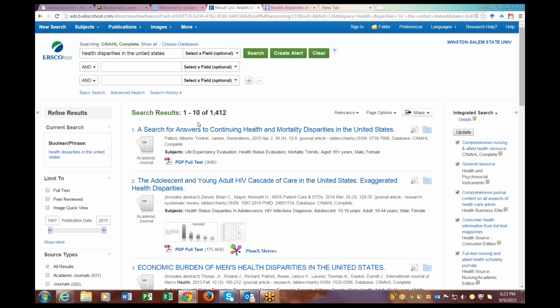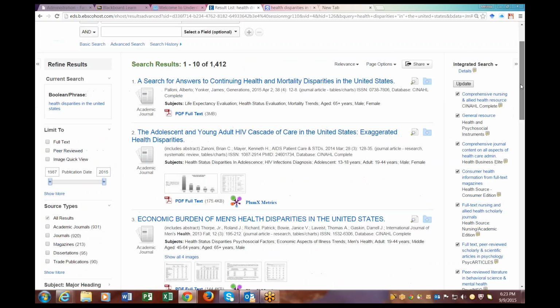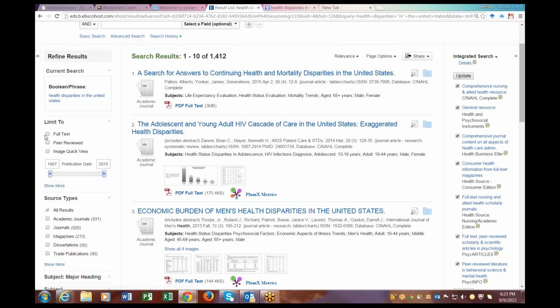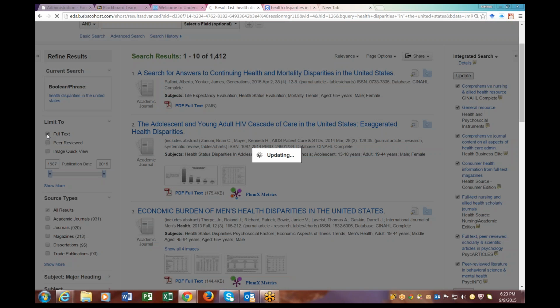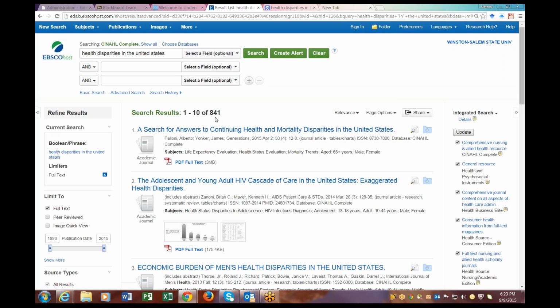And you see, we have 1,412 articles. Well, we don't have time to look through this many articles. So let me show you how we're going to shrink this search. First, we want full text because you want to make sure you can access the full text. So I'm going to select full text. And you see that 1,000 shrunk to 841.